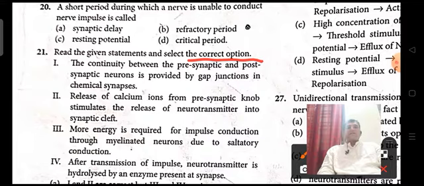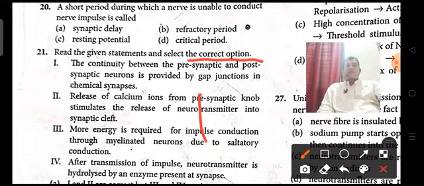Release of calcium ions from the presynaptic knob stimulates the release of neurotransmitter into the synaptic cleft. More energy is required for impulse conduction through myelinated neurons due to saltatory conduction.